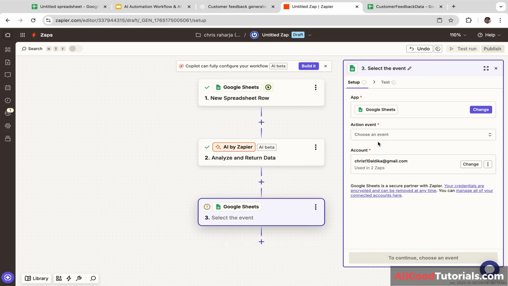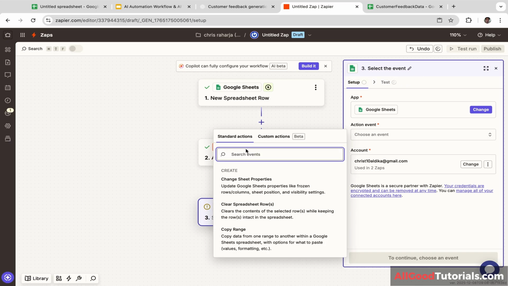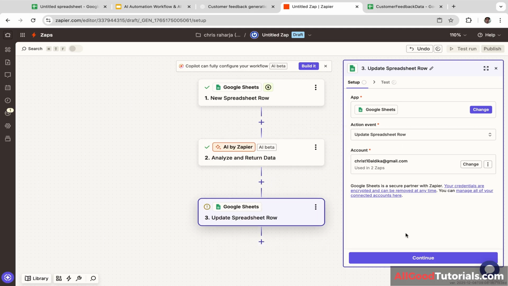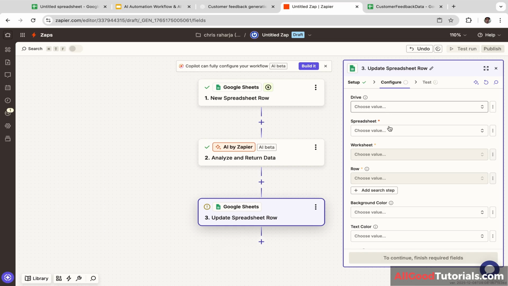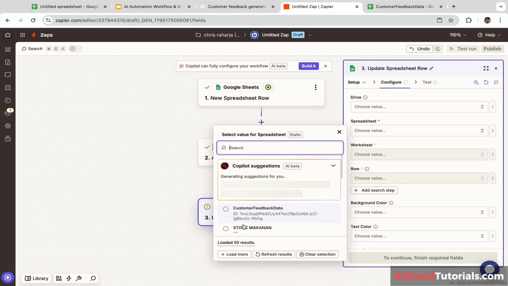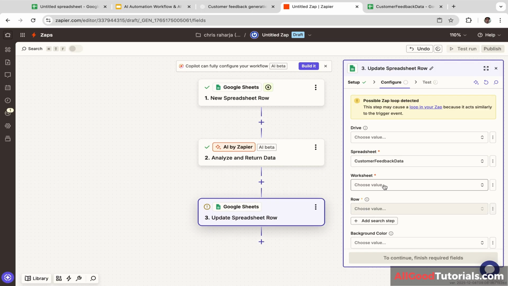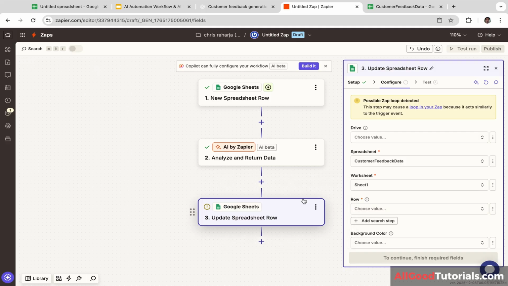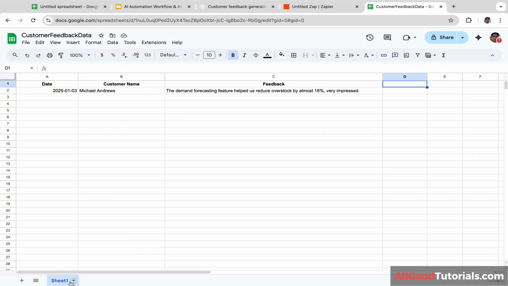Next, we are going to click choose an event and let's type in update spreadsheet row and let's click continue. Okay, now we are going to select the spreadsheet. So let's click this. Obviously, we are going to select customer feedback data. Next, we are going to select the worksheet. So let's click choose value and I'm going to select sheet 1. Well, in this case, we only have one sheet, right?